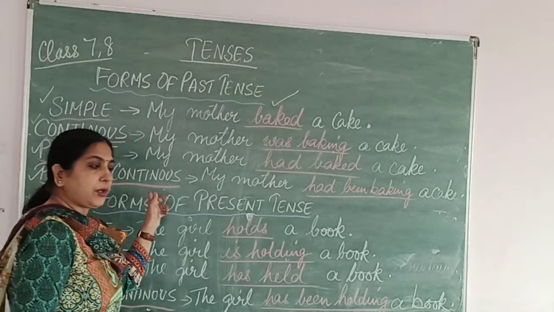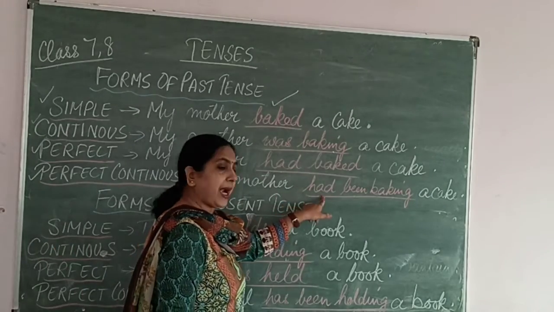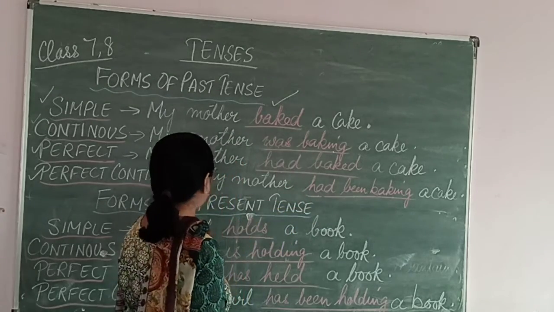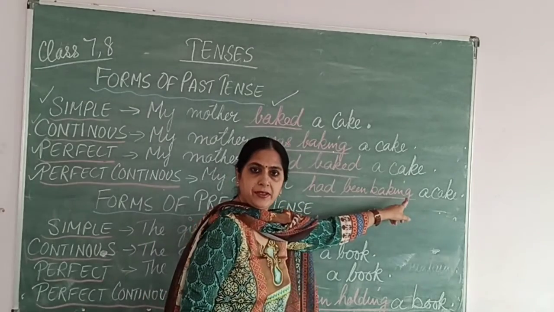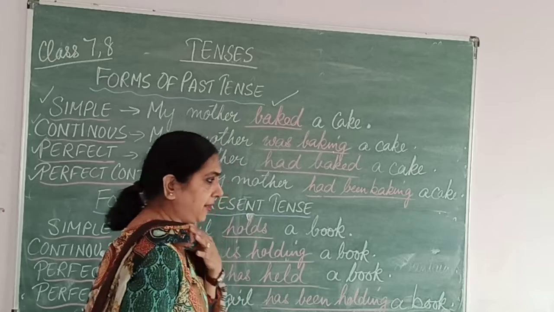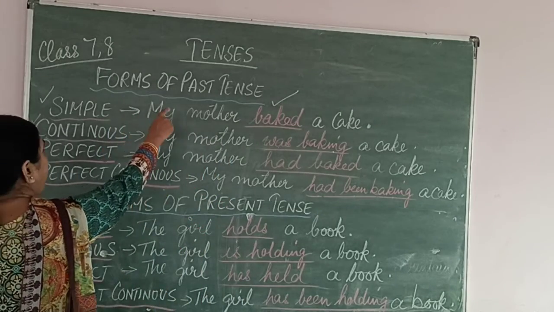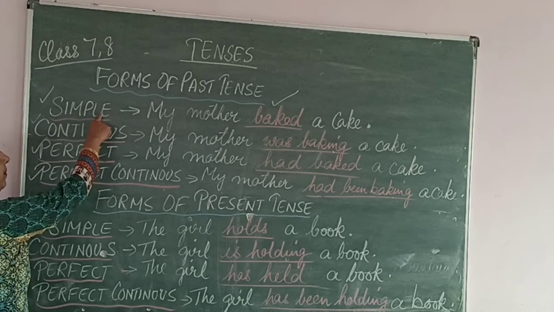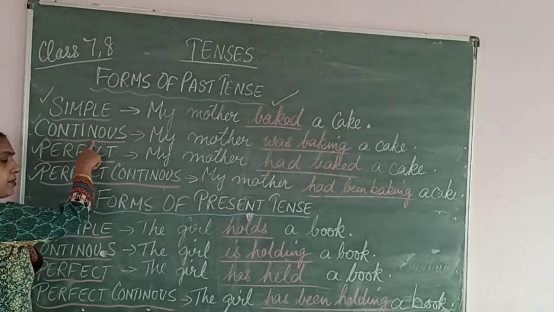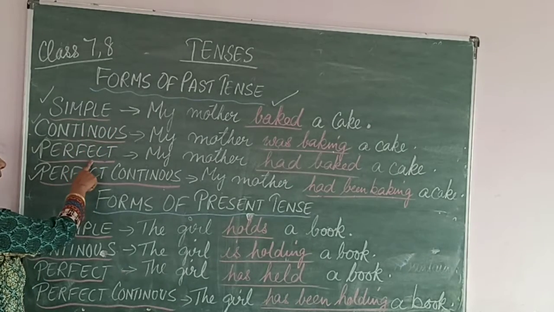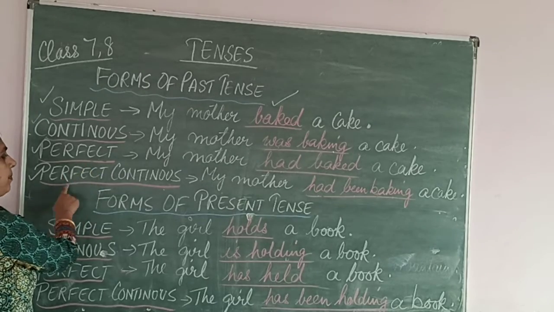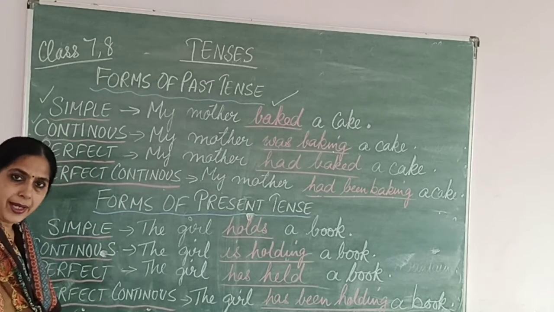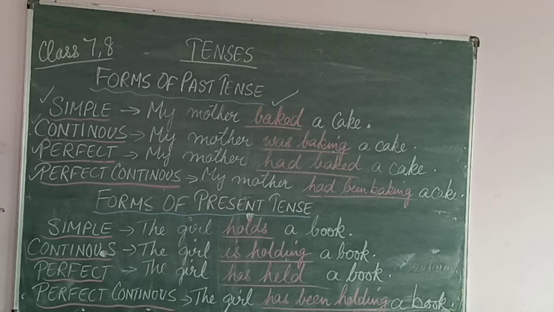Why perfect and continuous? Perfect because has or had is added, had is here, and continuous because ing is added to the verb. Is it clear? Yes. This is the past tense, and the different forms of it are simple past tense, past continuous tense, past perfect tense, and past perfect continuous tense. Right? I hope it's clear to you.